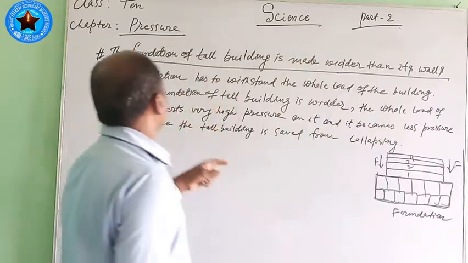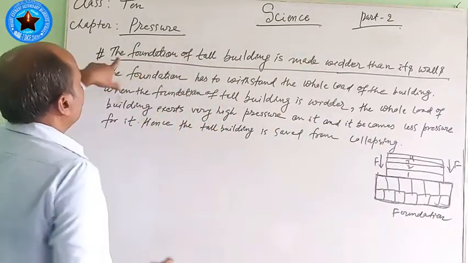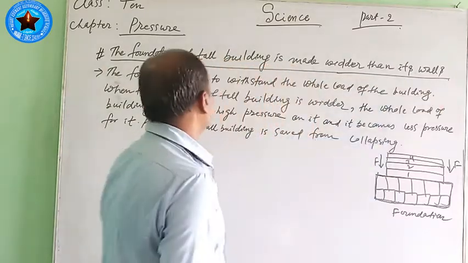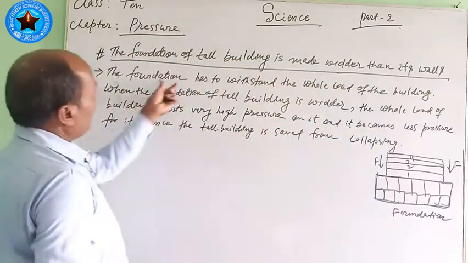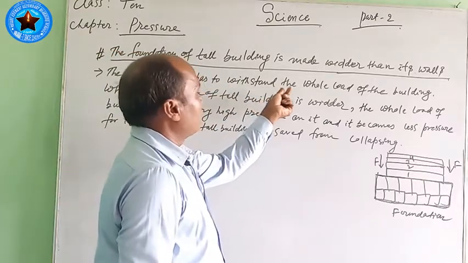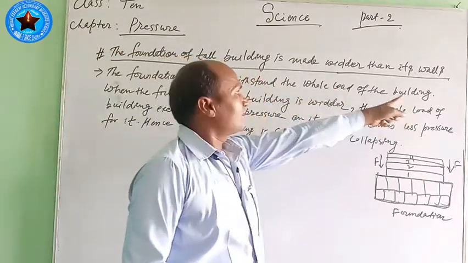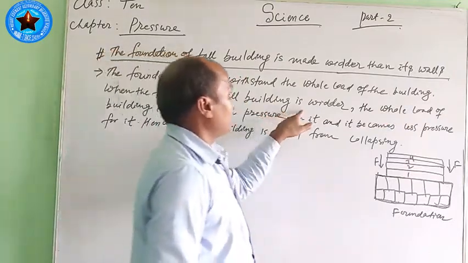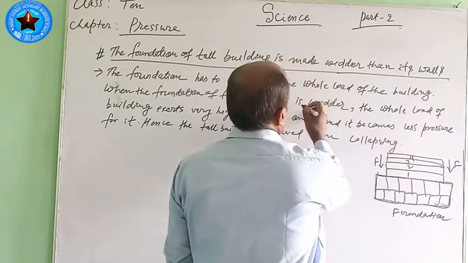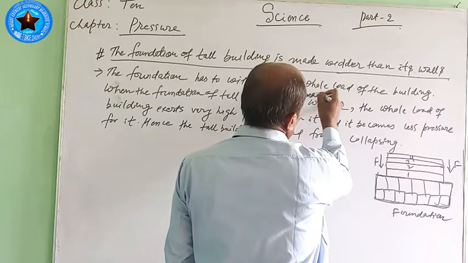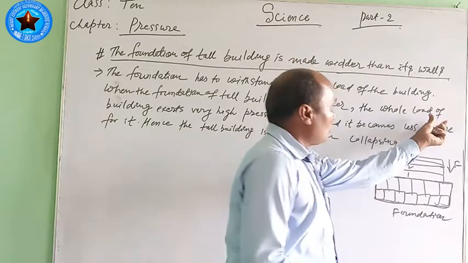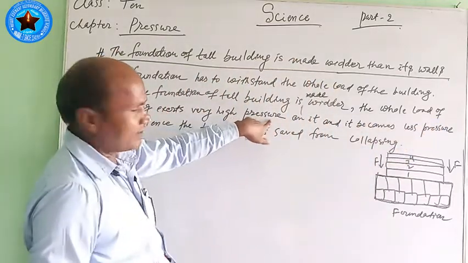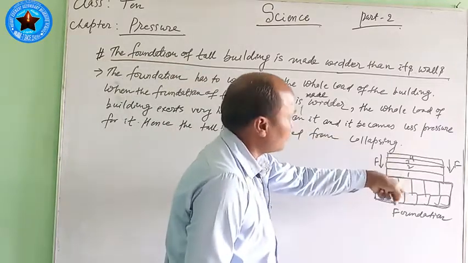That I have also written here. Your topic is: the foundation of a tall building is made wider than its upper part. Here, the foundation has to withstand the whole load of the building. When the foundation of a tall building is made wider, the whole load of the building exerts very high pressure on it.